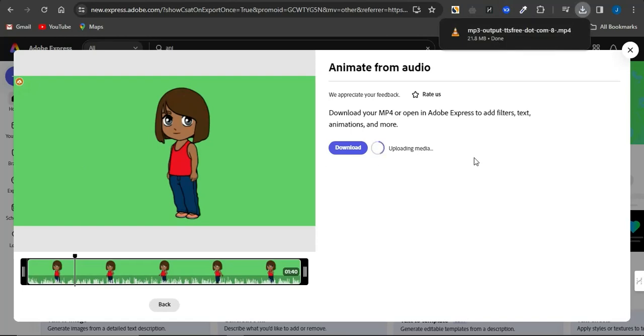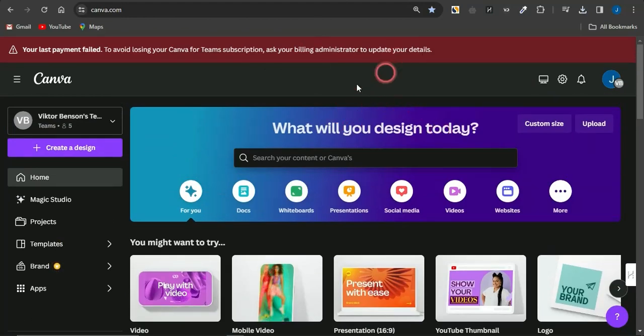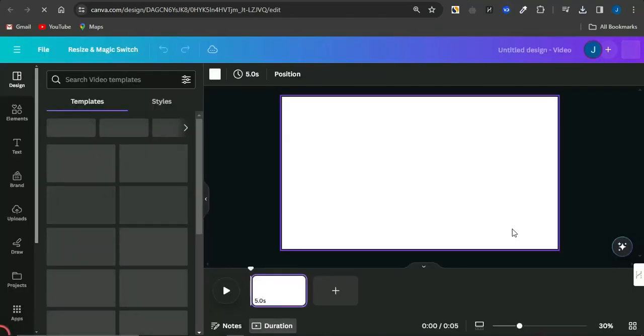So once that has been done, we want to head onto this particular platform right there, which is called canva.com. Now we're going to use Canva for our following editing right here. We just need to come onto Canva, select the video option and select this blank video. Now you want to utilize the landscape option, and you're going to be brought to a page that looks quite similar to this.